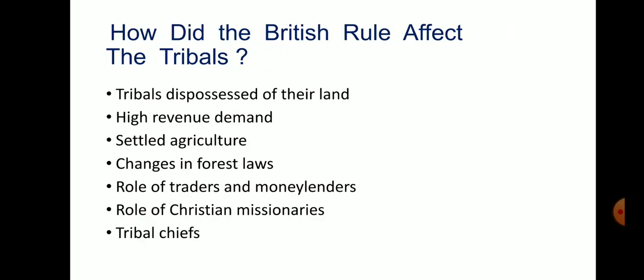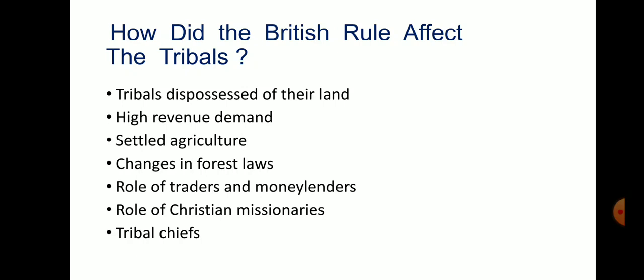Now, I will tell you about how the British rule affected the tribals. British rule led to many changes in the tribal setup. The company took over large tracts of lands cultivated by the tribals. The landless tribals became wage or paid laborers and were forced to grow cash crops like cotton, indigo, etc.